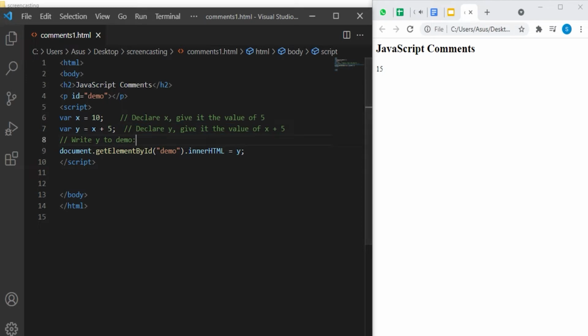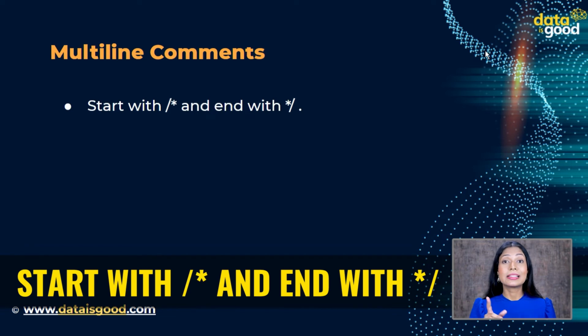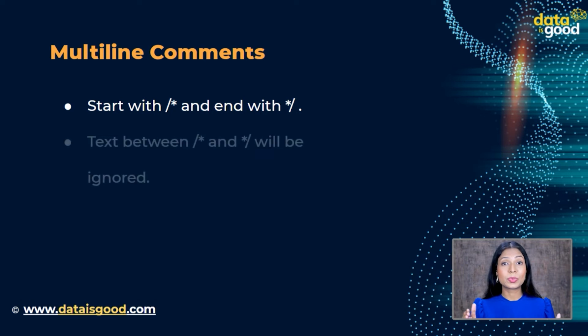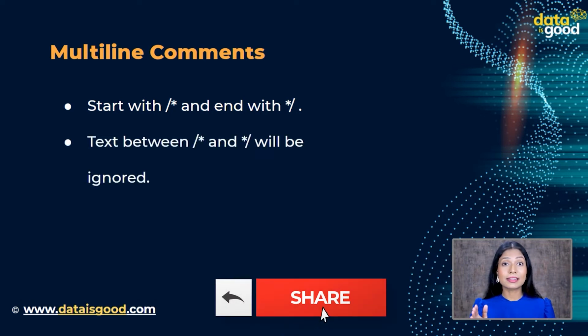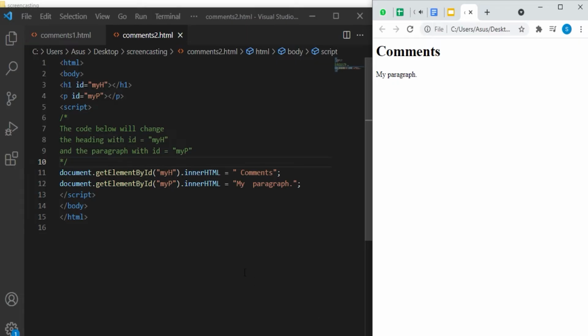Now let us see how multi-line comments are used in code. Multi-line comments start with slash star and end with star slash. Any text between slash star and star slash will be ignored. Let us understand with the help of an example. The code below will change the heading with ID equal to my age and the paragraph with ID equal to my p. In this example, we have a heading with ID my age at line 3, a paragraph with ID my p at line 4.